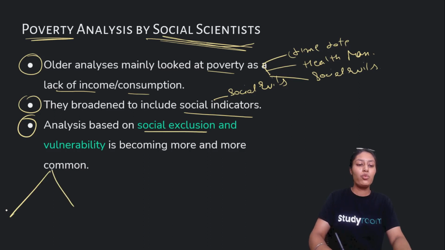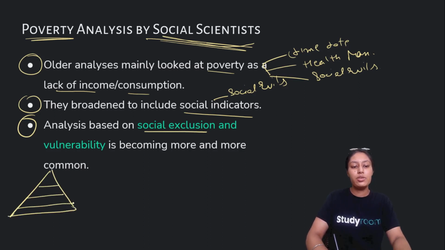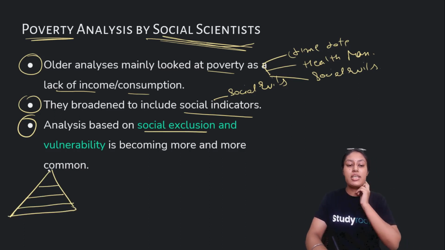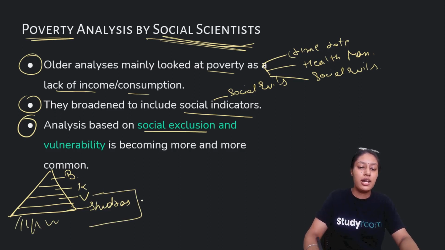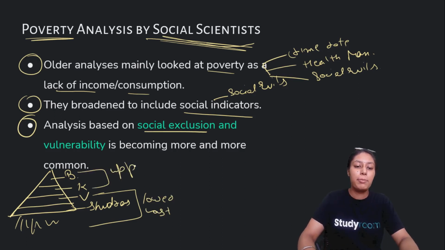Let's understand what social exclusion is. Our society, our Hindu society, from our past, from the Vedas, has been divided into 4 different parts. We all are aware of these parts. These are Brahmins, the very first or topmost, and then Kshatriya, then Vaishya, and then Shudra. Shudras and people below Shudras are considered lower caste, and people above are considered upper caste.